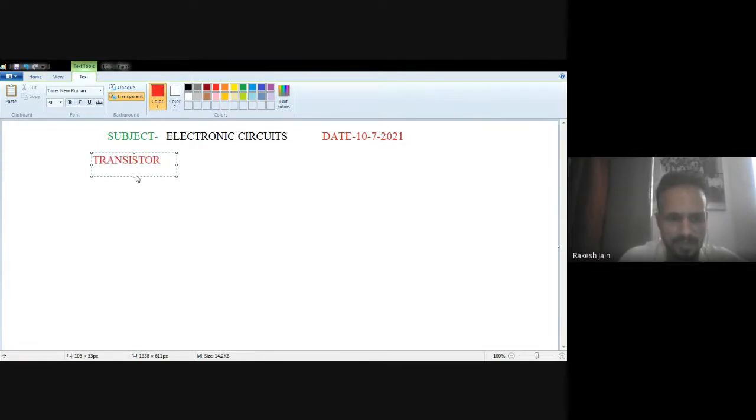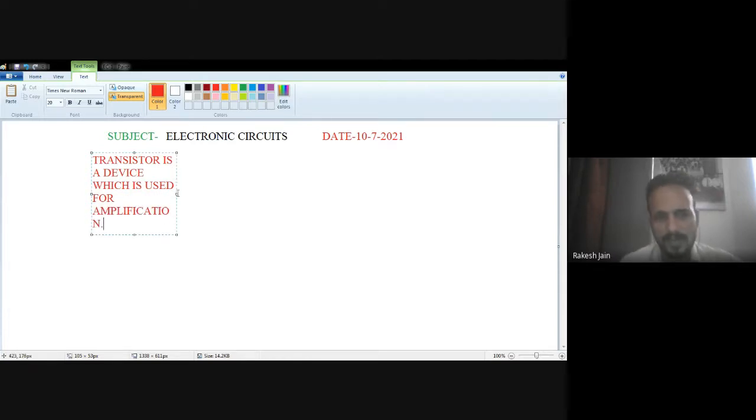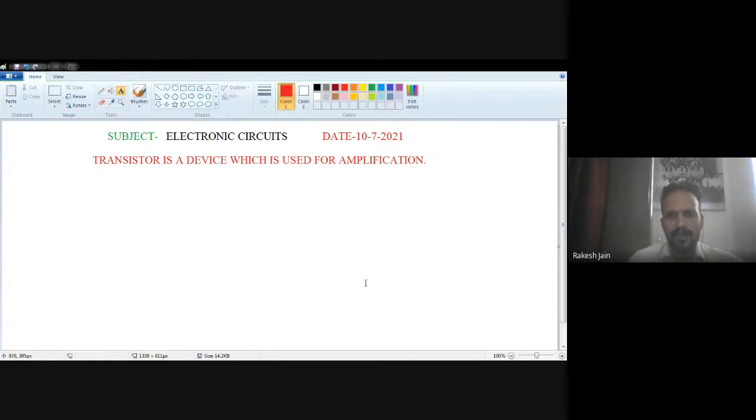Generally, a transistor is an electronic device which is used for amplification. Let's suppose your input signal is this one, an AC signal, and you want to get an output of this kind of signal. It means there is some amplification. So which device performs the amplification? The transistor is the device which is used to perform amplification.